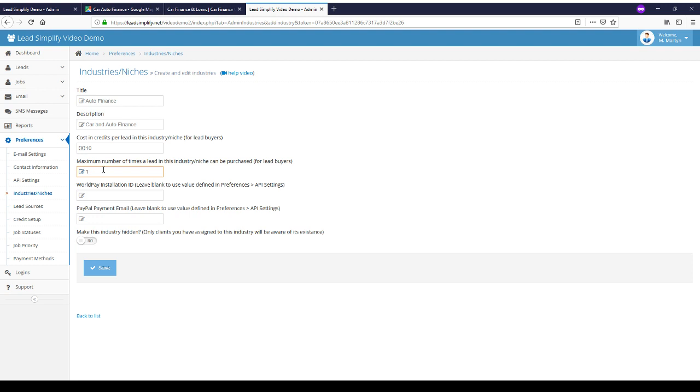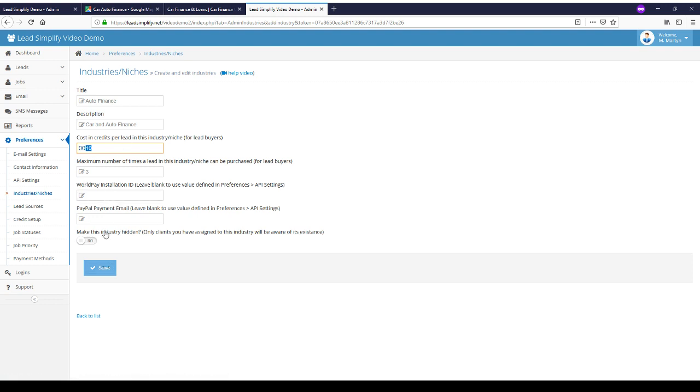You may say, fill out this form, get the best quotes on home renovation. In that scenario, you may want to have that number at 3. That means that 3 lead buyers could purchase the same lead. You'd probably want to make your lead buyers aware that that's the case, and the cost per lead in that industry would reflect whether it's a single lead or whether it's one that other potential lead buyers could purchase.